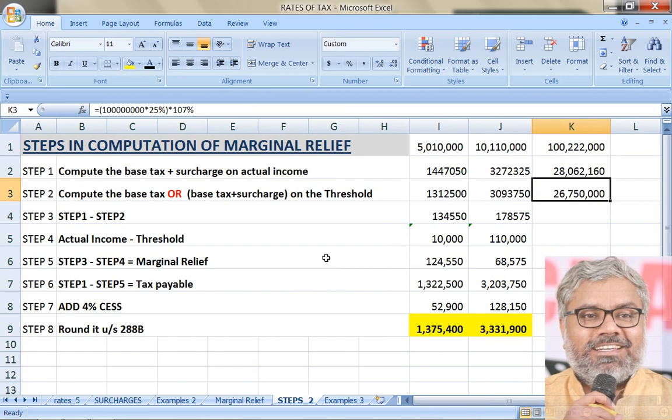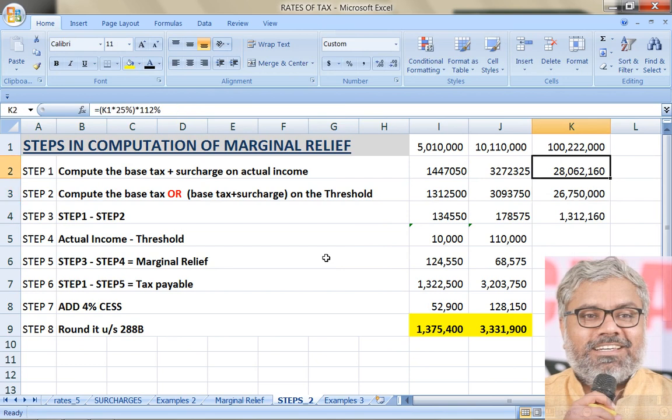So if the income of the company was exactly 10 crores, the base tax plus surcharge would have been only 2 crores 67 lakhs 50,000. Just because the income has crossed 10 crores marginally, there is an additional tax liability in the form of higher surcharge of 12% instead of 7%. Now let us see how much it is exceeding this. It is exceeding by a good amount. Almost 13 lakhs rupees it is exceeding by.